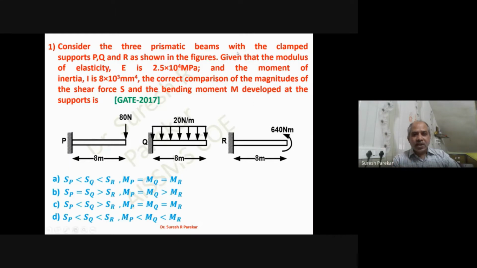So now consider the three prismatic beams with clamped supports as shown in the figure. E is given, the moment of inertia is given.